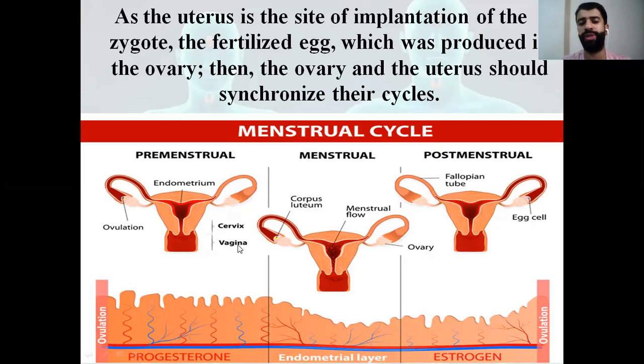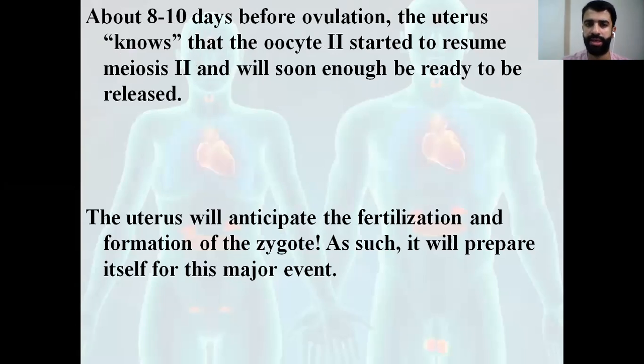All of you know that the vagina is the female copulatory organ. And the cervix is the first part of the uterus. It's called anqur raham in Arabic. So we're going to talk about them in detail.